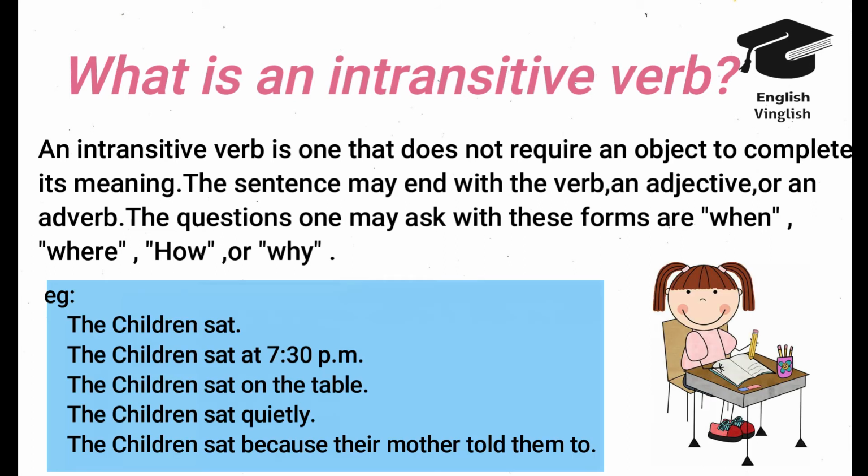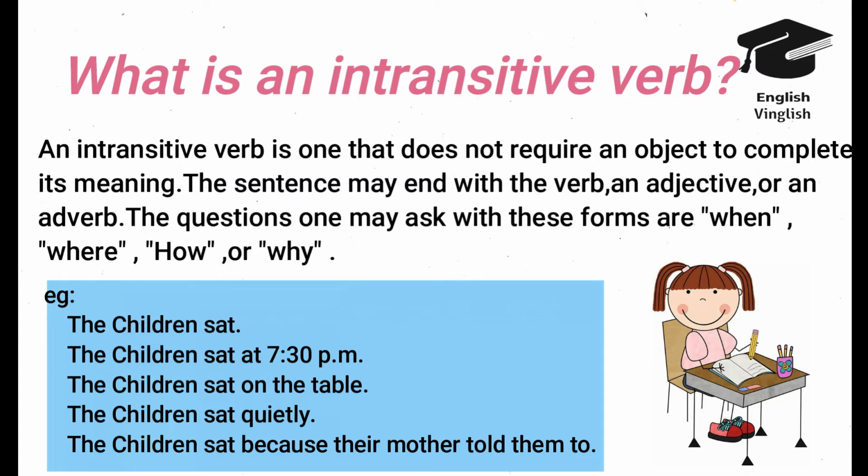The children sat. So the sentence ends with the verb sat. So the verb is intransitive. The children sat at 7:30 p.m. It gives you the answer to the question when they sat, right? Next one, the children sat on the table. Where they sat? On the table. The children sat quietly. How they sat on the table?